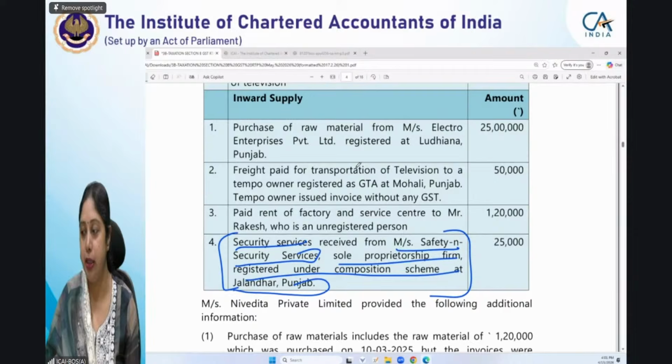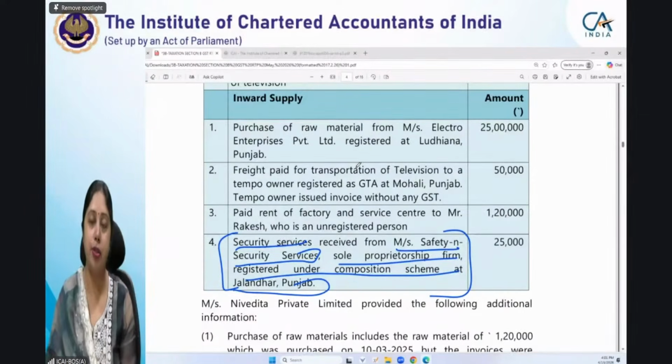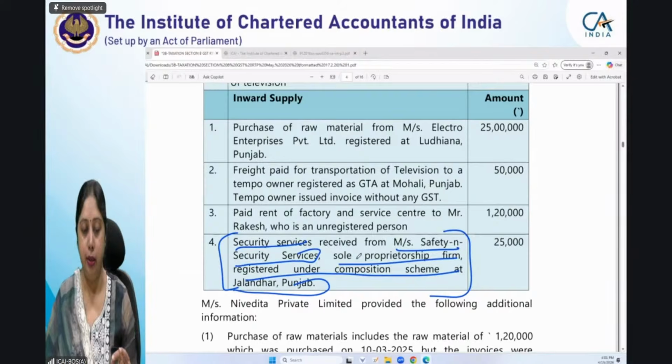I just want the treatment: whether the tax will be payable on this particular service, first thing, so taxable or not. And second thing, if taxable, whether tax will be payable under reverse charge or forward charge. Whenever you see security services, it should immediately strike in your mind that something relating to RCM is there.